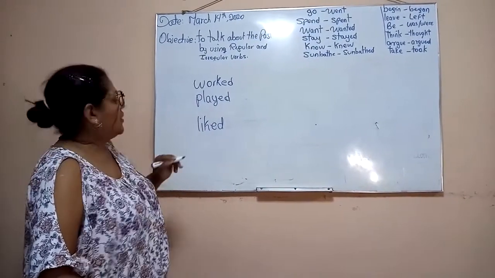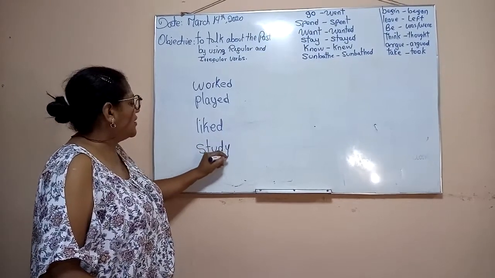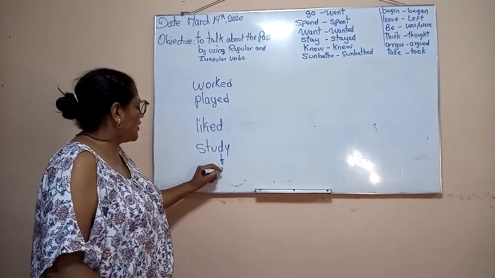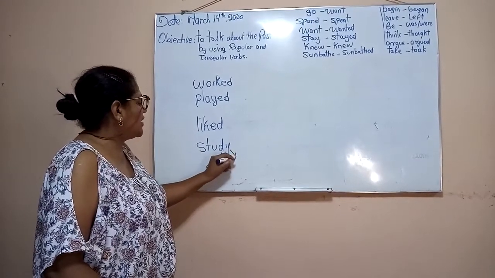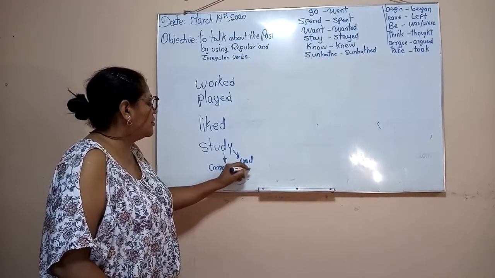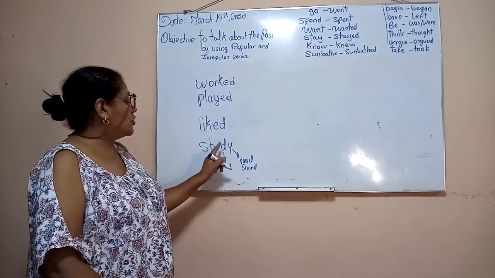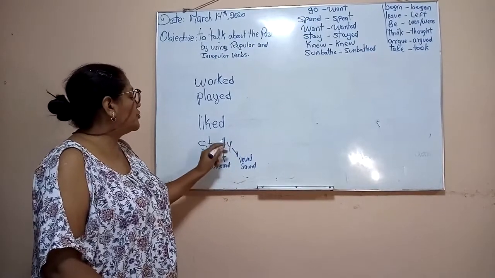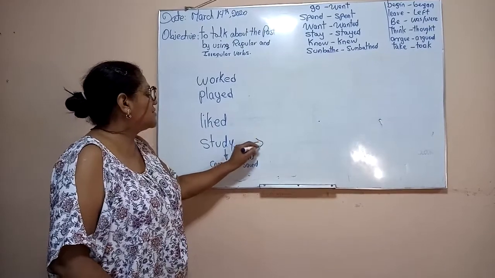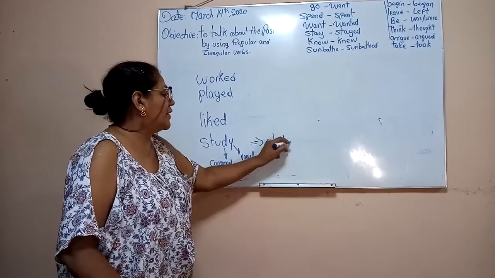Then we've got, for example, study, as it said. This is a consonant, and this is a vowel sound. When you've got consonant plus vowel sound, you have to delete the last vowel sound, and it becomes stud, add the I and add ed: studied.